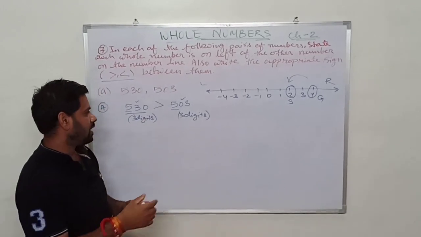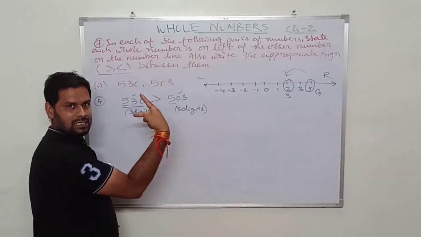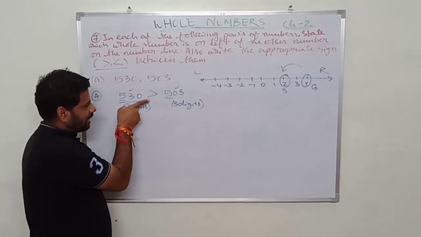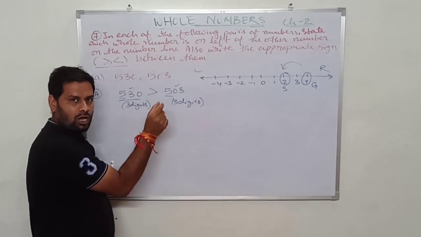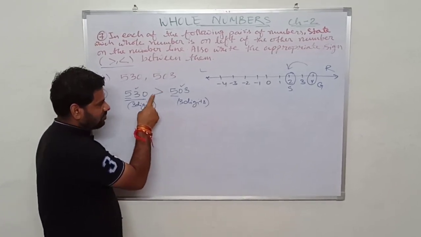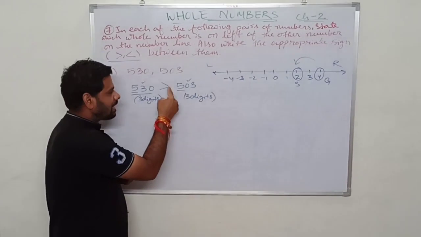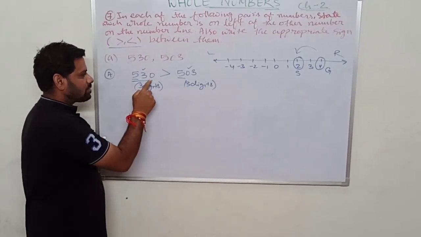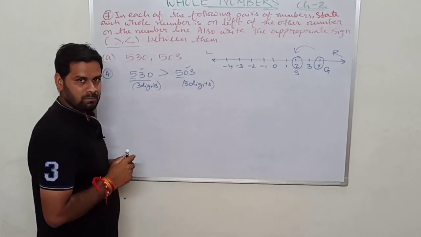Okay, remember that the tail will always be pointing towards the greater number and the head will be pointing towards the smaller number. So 530 is greater than 503.